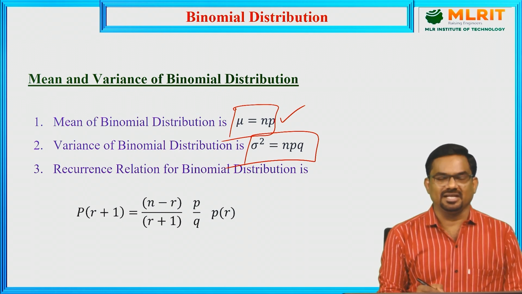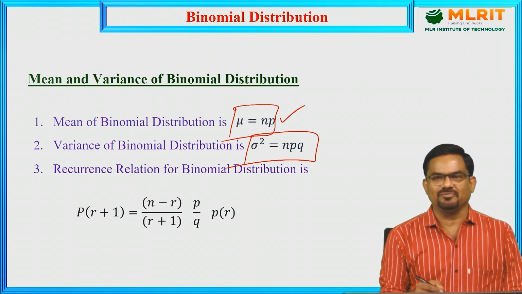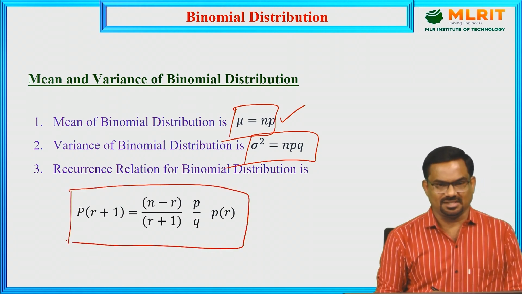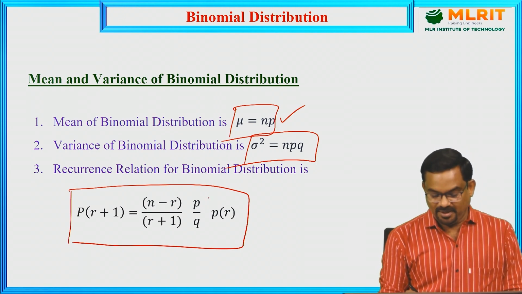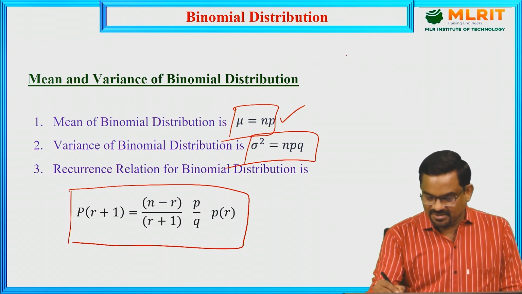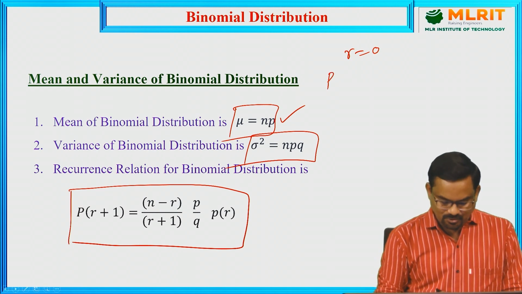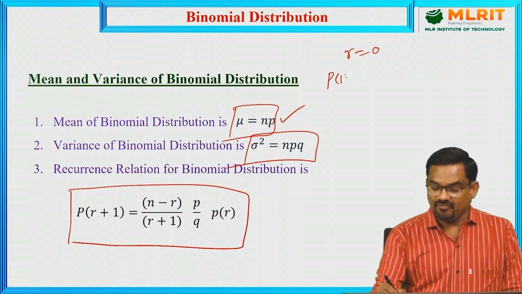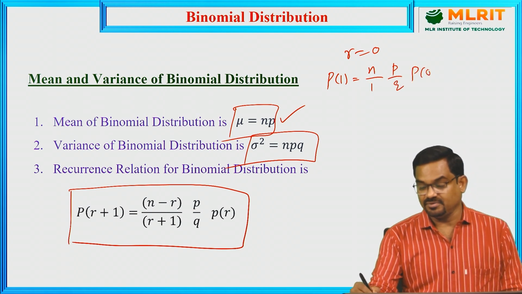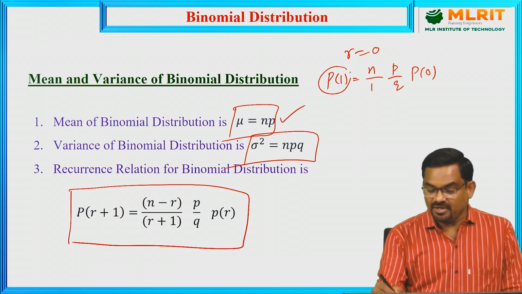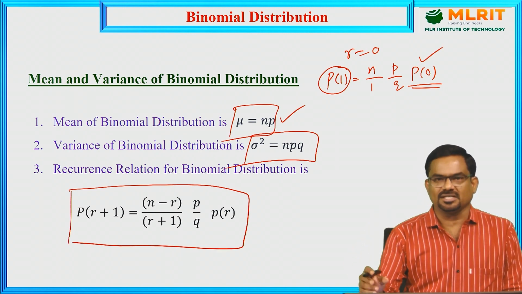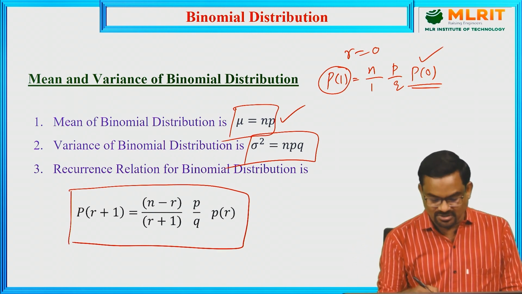And there is a recurrence relation for binomial distribution using which we can find the successive probabilities. You see here, the probability of r+1 successes is (n−r)/(r+1) into p/q into the probability of r successes. So if we put r equal to 0, the probability of one success is n/1 into p/q into the probability of 0 successes. To find the probability of one success, we should know the probability of 0 successes. If you have the probability of 0 successes, we can generate all the remaining values using this recurrence relation.